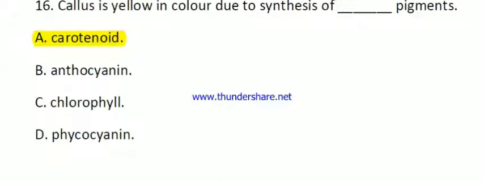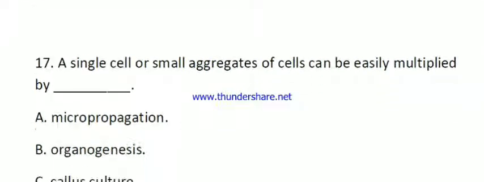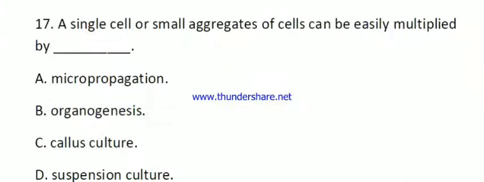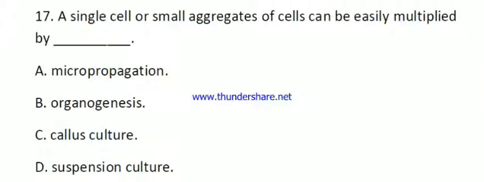Then next question number 17. A single cell or small aggregate of cells can be easily multiplied by. Here the options are micropropagation, organogenesis, callus culture and suspension culture. Here the right answer, from a single cell, is suspension culture.